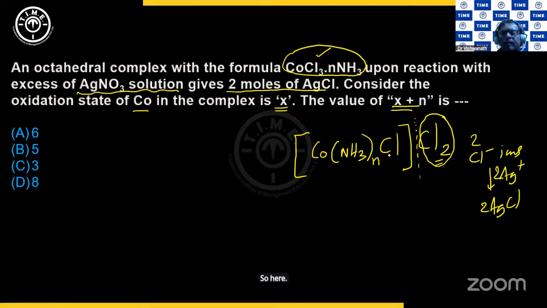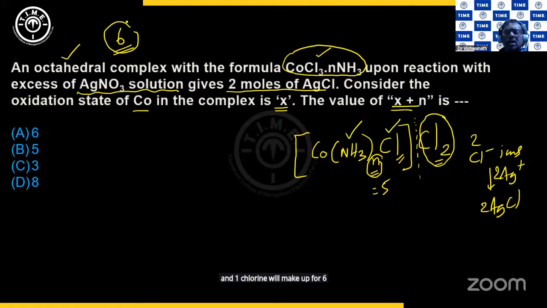So here the value of N we need to find out. It is already mentioned that it is an octahedral complex. So how many bonds? 6 bonds to the central atom. There is 1 bond with chlorine. So N needs to be 5, correct? So 5 ammonia and 1 chlorine will make up for 6 bonds because ammonia is also a monodentate ligand. Cl is also a monodentate ligand. So we find that this N has to be 5.